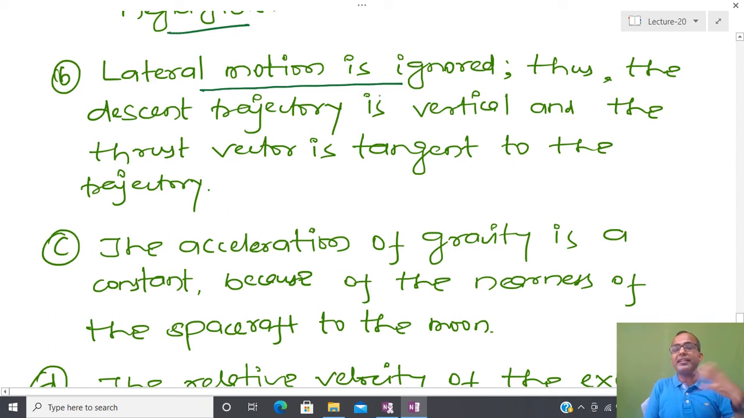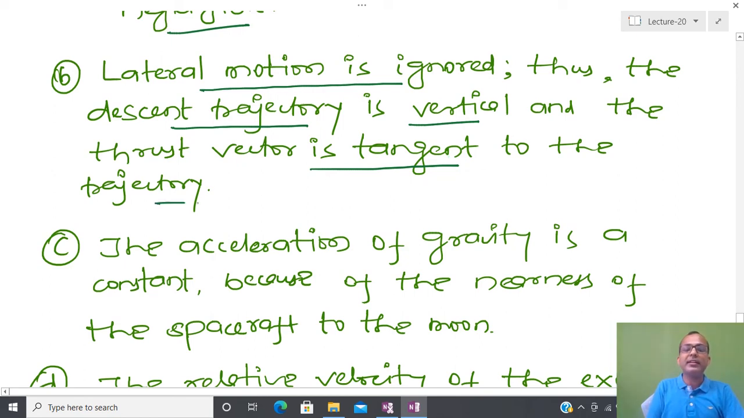Whenever we design a mission, we provide some information to our system about how it is going to do the soft landing, and most of the time we do the soft landing vertically. Due to that, we are assuming that the descent trajectory is vertical, and since the descent trajectory is vertical, we are assuming that the thrust vector is tangential to the trajectory.